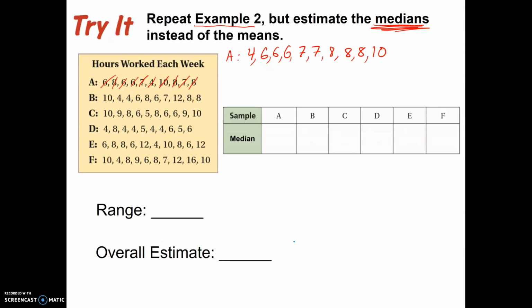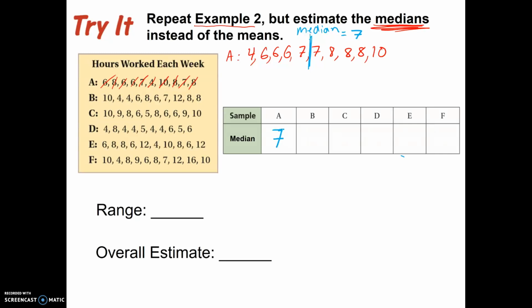We know from the problem that there are 10 items, so that means the middle value will be in between item number 5 and 6. So 1, 2, 3, 4, 5, 6. So right here is our median. And the number between 7 and 7 would be 7. So the median for sample A is 7.